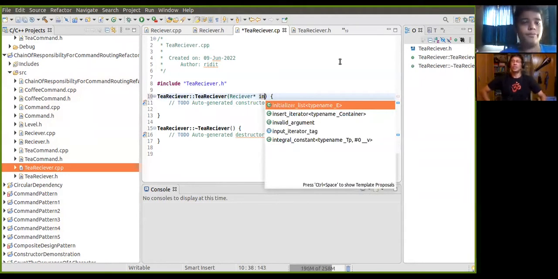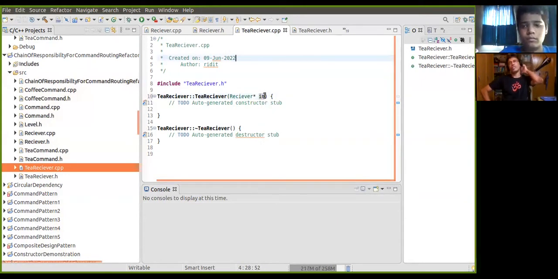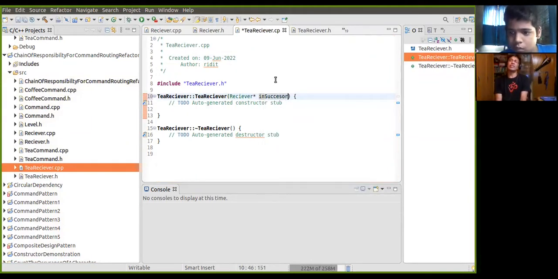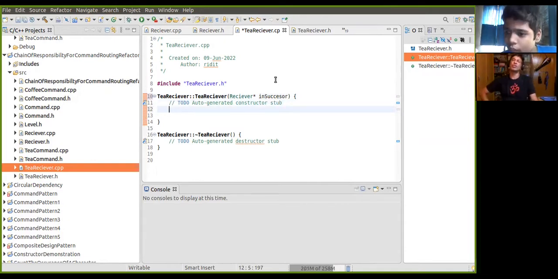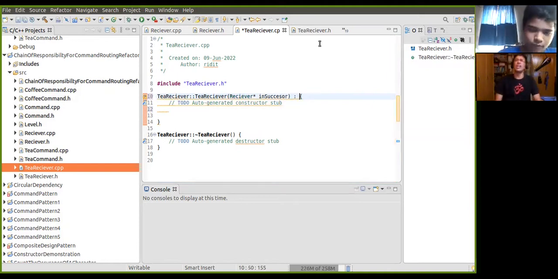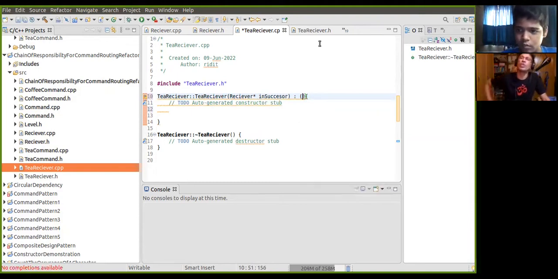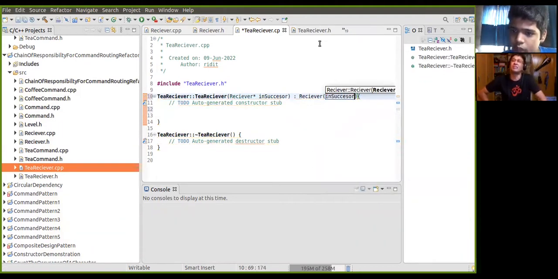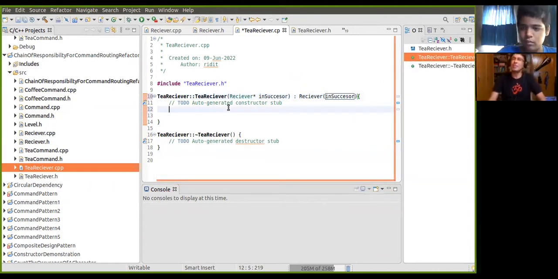We can do it inline, whatever. This is called inline initialization. So colon after here, yes, I remember. Colon and then just the receiver constructor, not the base. Just receiver, the receiver constructor, and then the brackets. That's it.